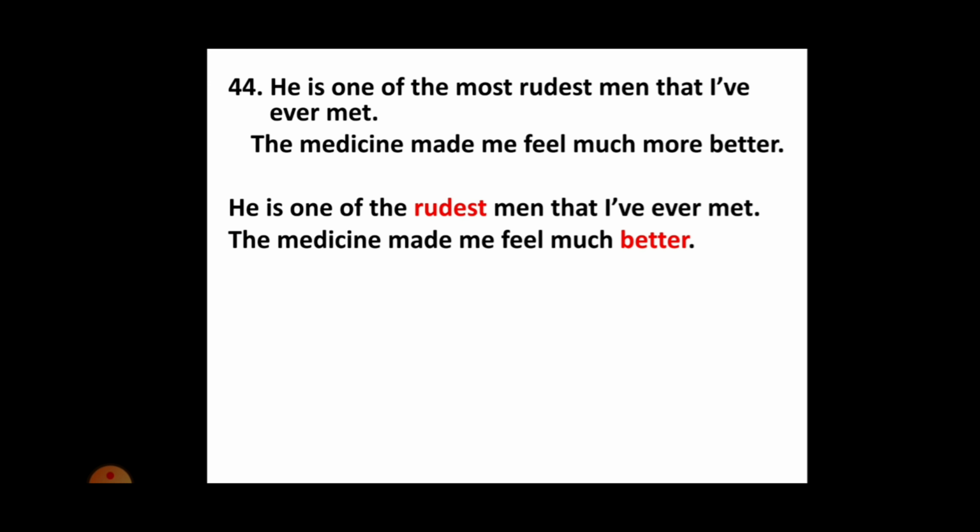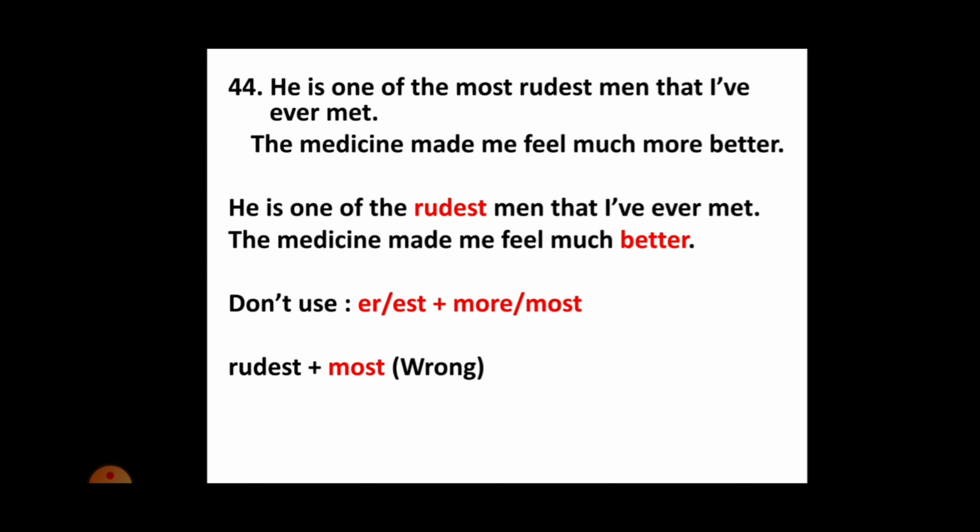Remember, we do not use an er-est form and more and most forms together. Rudest is a superlative form and is not used with most. Same is the case with better. Better is a comparative form and is not used with more. So when you use rudest with most, it will be a double superlative.